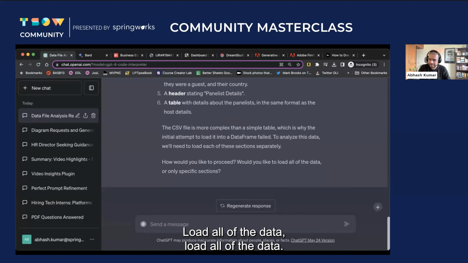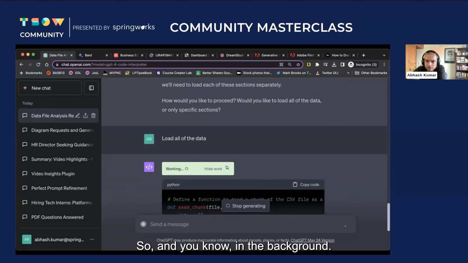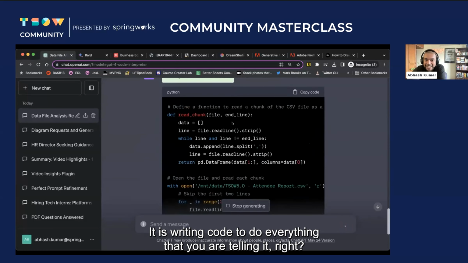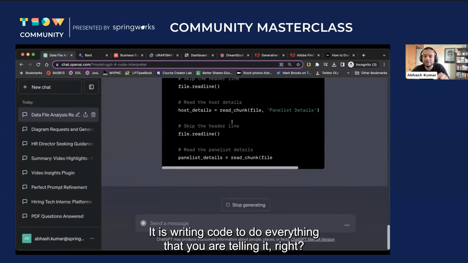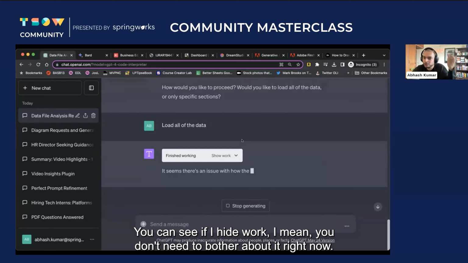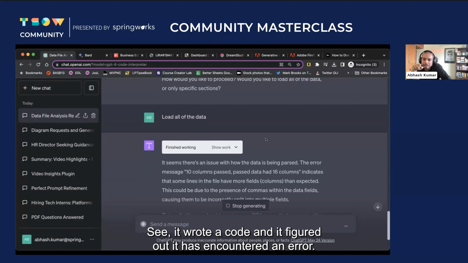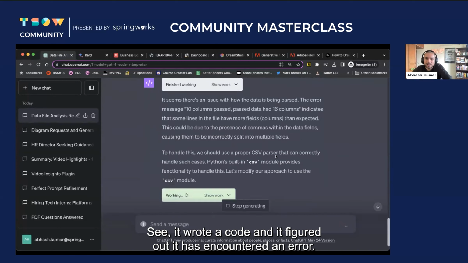Load all of the data. So, in the background, it is writing code to do everything that you are telling it, right? You can see if I hide work, you don't need to bother about it, right? Now see, it wrote a code and it figured out it has encountered an error.